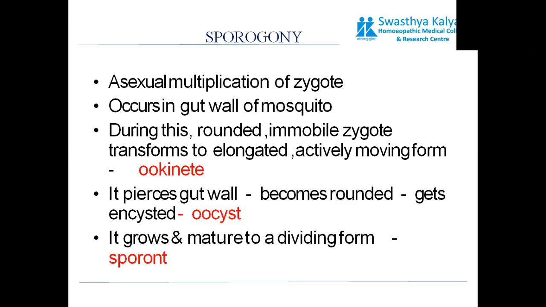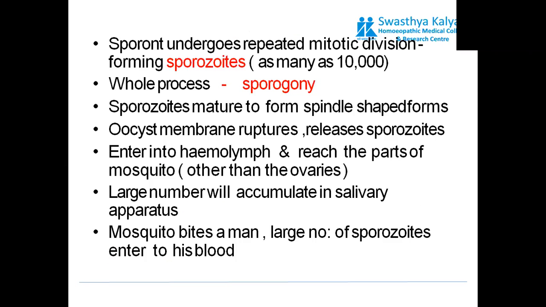This oocyst will grow to form the sporont. The sporont undergoes repeated mitotic division to form sporozoites. So a single sporont may form more than 10,000 sporozoites. This whole process of division of the zygote is known as sporogony.